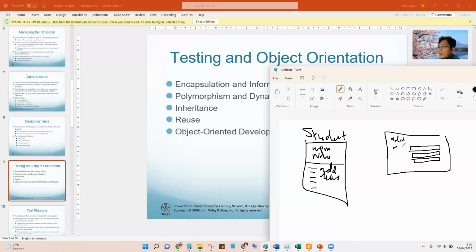So we cannot directly update this in object oriented. This is not allowed because we have to use not add here but using here, and then we add here.